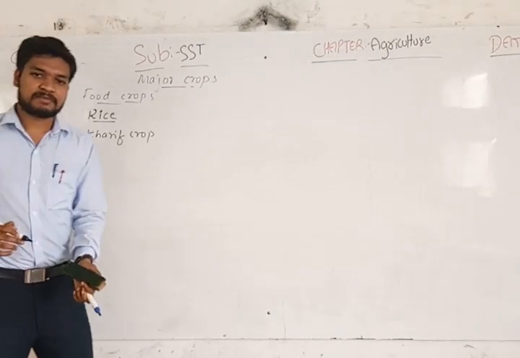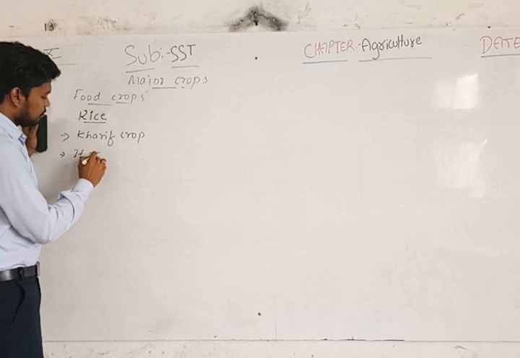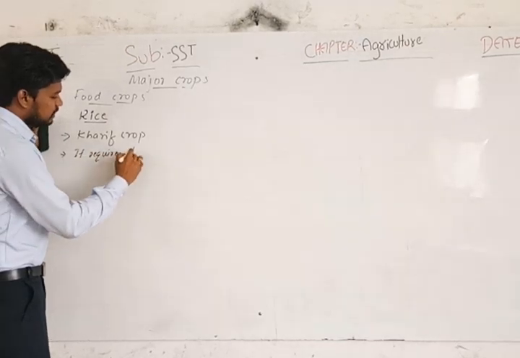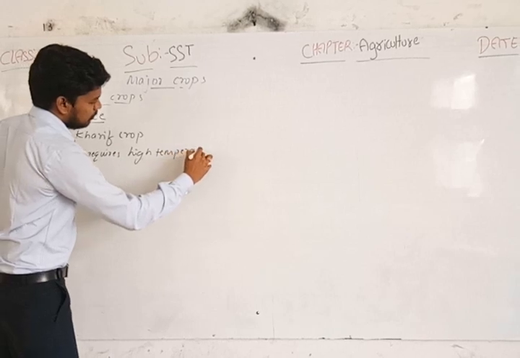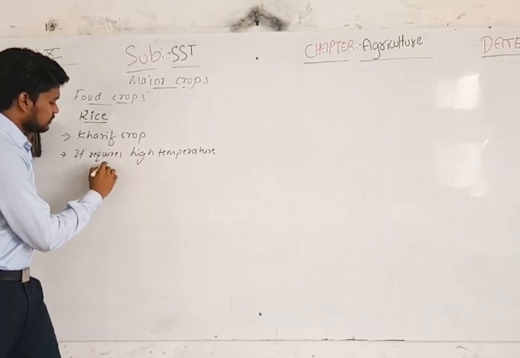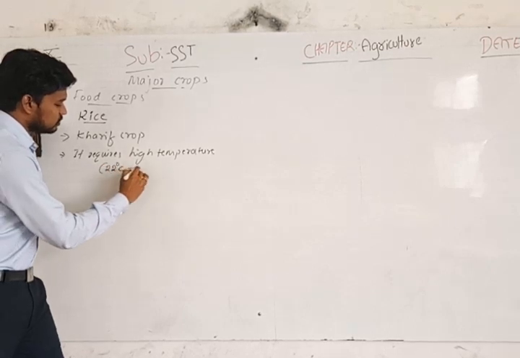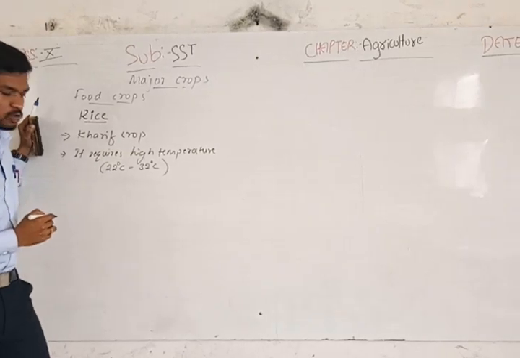It requires high temperature, that means it varies from 22 degrees Celsius to 32 degrees Celsius for growth.